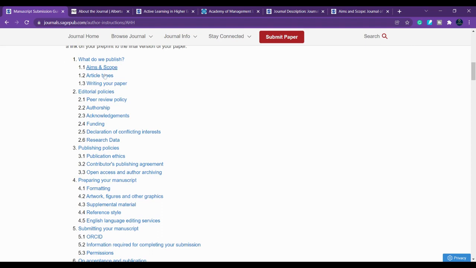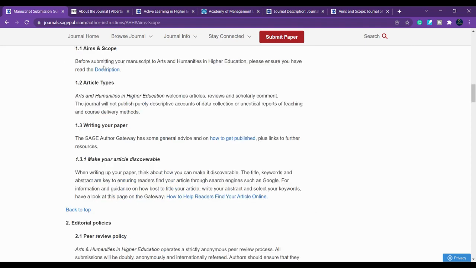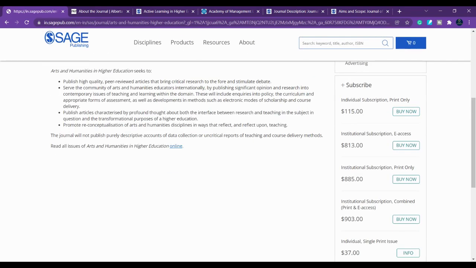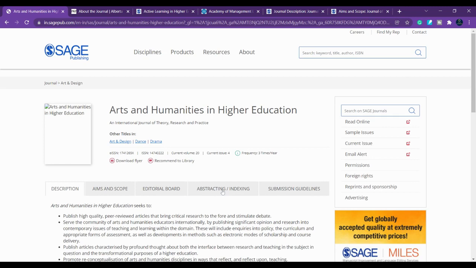You have to check the aim and scope, and the description as well. What is the scope of the journal? That is very, very important. Even if you are searching in some other journal, you have to check this as well. So it is better to check this.